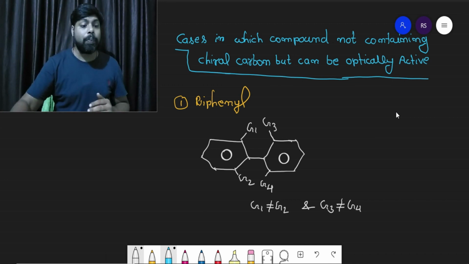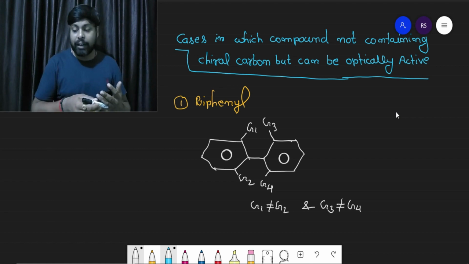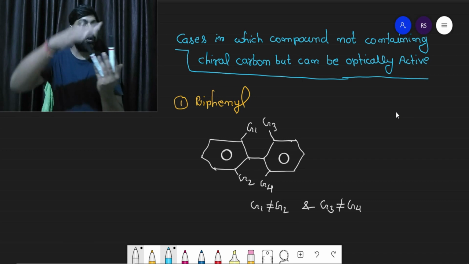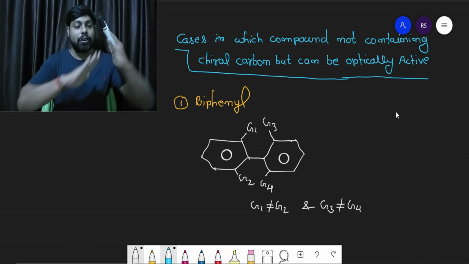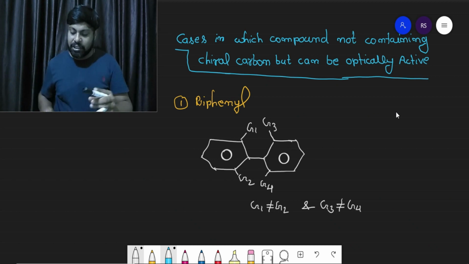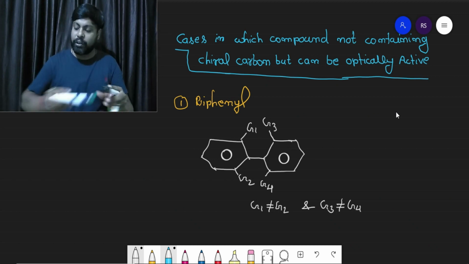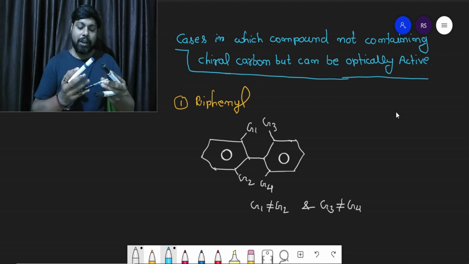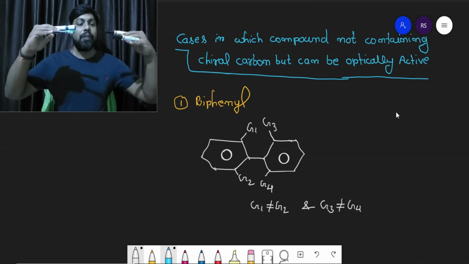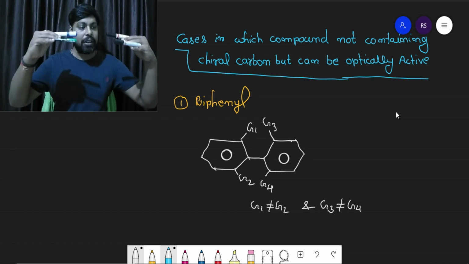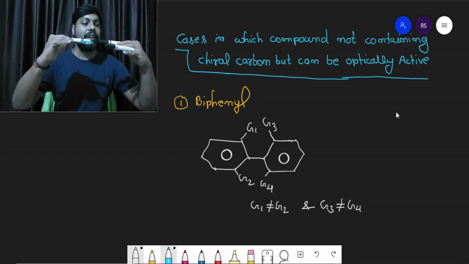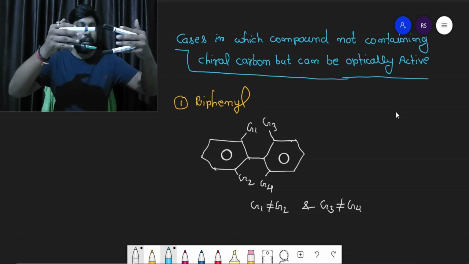If we place bulkier groups at all the ortho positions, let us say these are the two bulkier groups at the ortho position of one benzene ring, and the other benzene ring also has bulky groups at its ortho position, then in such a biphenyl structure there will be a strong electronic repulsion among these bulkier groups.